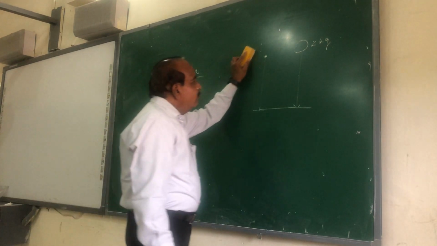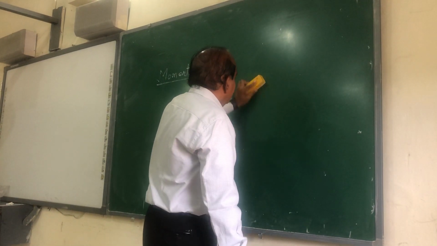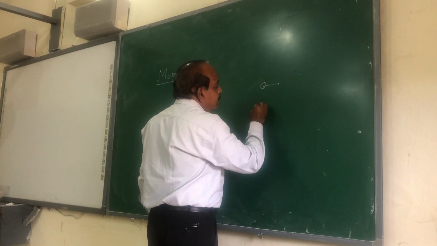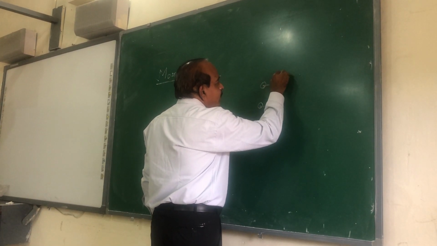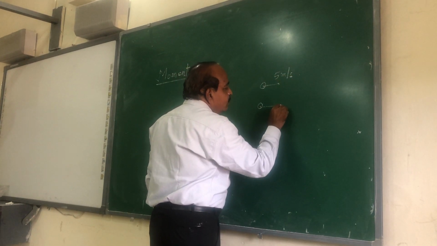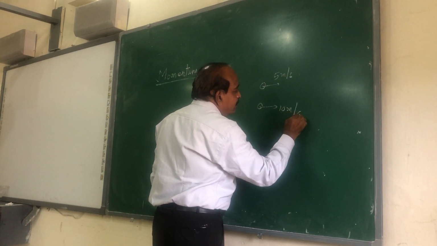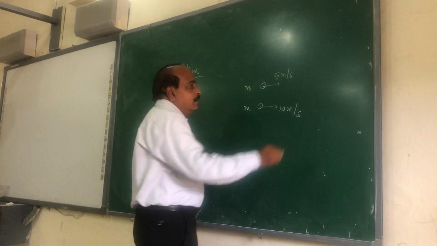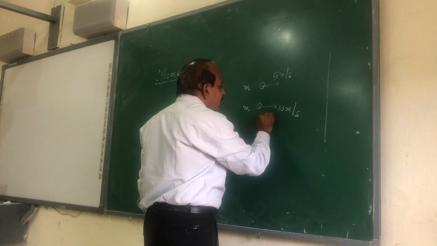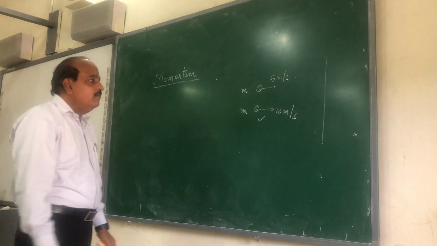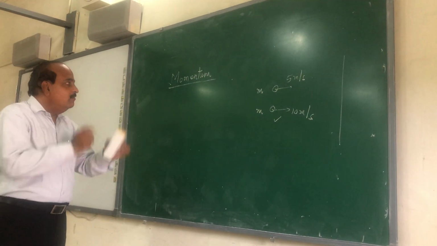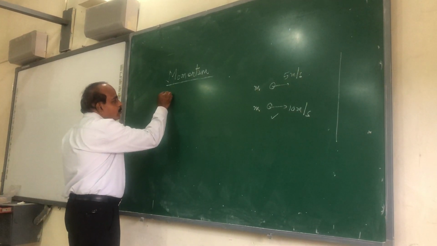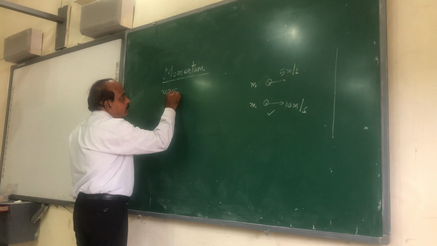Likewise, if I assume one more thing, two cars are traveling in the same direction. Suppose one is traveling with 5 meters per second, another is moving with 10 meters per second. Both the cars have identical masses. The motion contained in the second car is more than the motion contained in the first car because it is moving with greater velocity. So momentum is the term which is related to both mass and velocity.